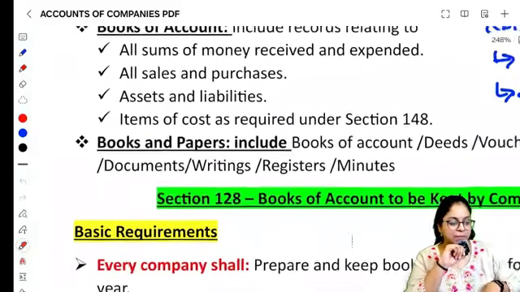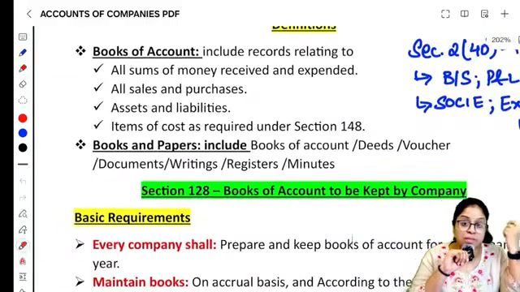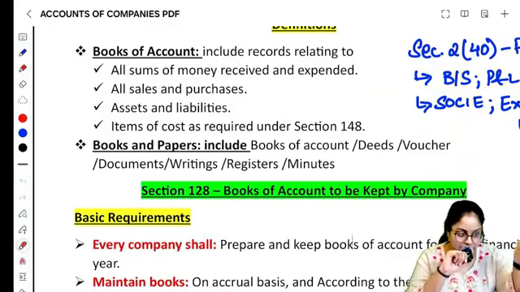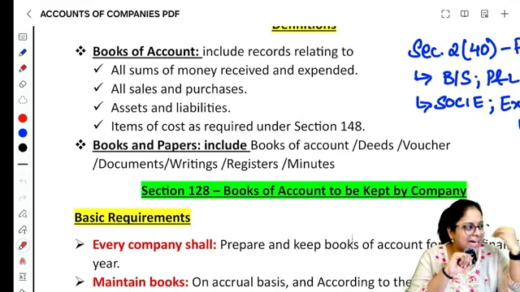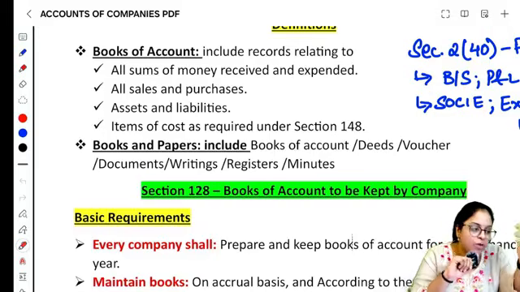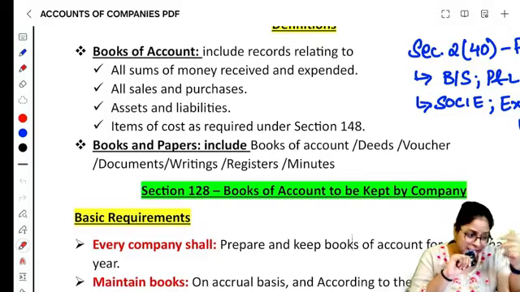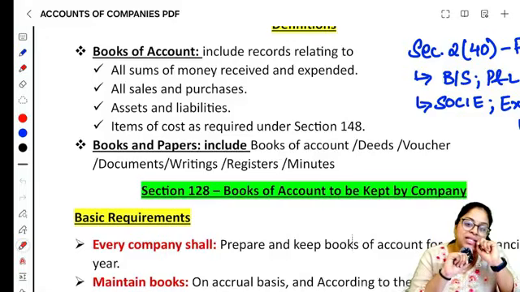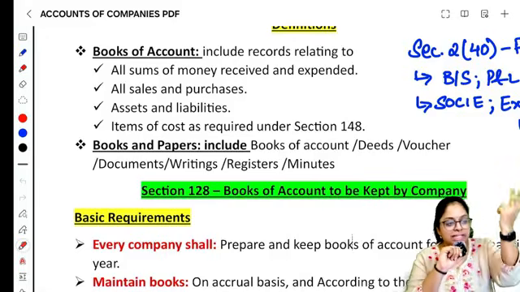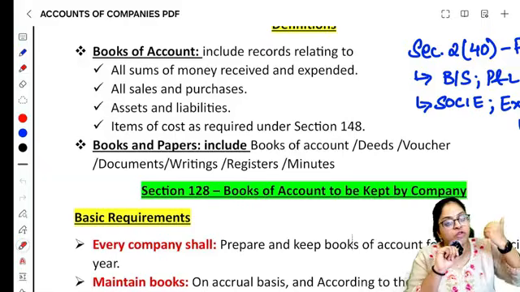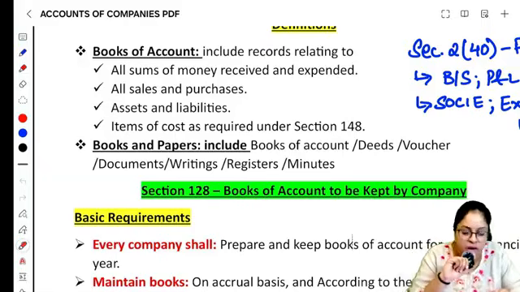And the last and the important definition that you'll have to know is what is books and papers. நம்ம இதுக்கு முன்னாடி பார்த்தது books of accounts, அப்புறம் financial statements, அடுத்தது books and papers. அப்படினா என்ன அப்படினா, books and papers is any deed, any voucher, any document that you have, any minutes of the meeting will form part of your books and papers. Again in the definition or inclusive definition, because you see how it starts with the word includes, right? So these are the three definitions in fact that you will have to know before we start the main chapter, accounts of companies.